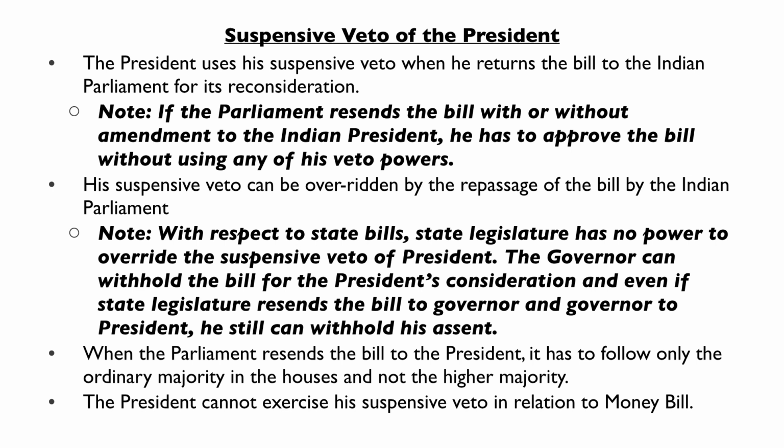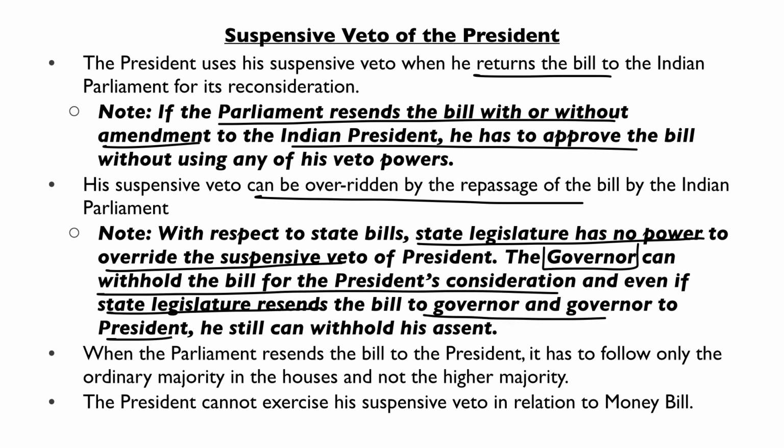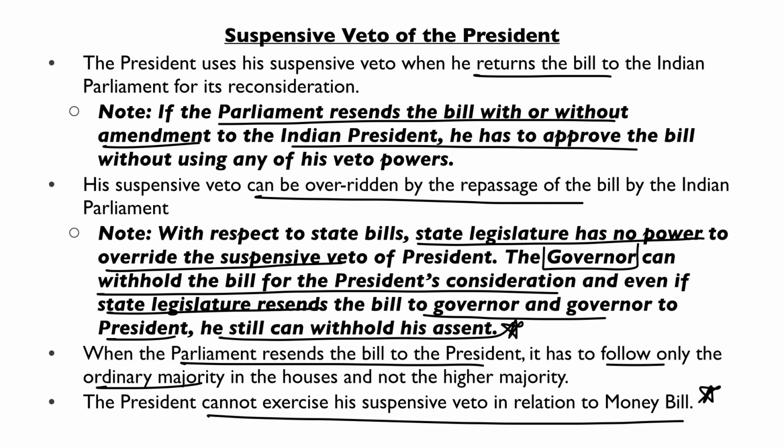And now if the president is using his or her suspensive veto, तो इसका मतलब है वो रिटर्न कर देंगे उस बिल को for making some changes by the state legislature. Now if the state legislature does not make any change, ठीक है, मान लो नहीं किया उन्होंने कोई चेंज and दोबारा भेज दिया for the assent to the bill, the president still has the power to withhold his or her assent. मतलब क्या, जैसे पार्लियामेंट अगर resend कर दे बिल को as it is, president को साइन करना ही पड़ता है, यहाँ पे वो compulsion नहीं है.